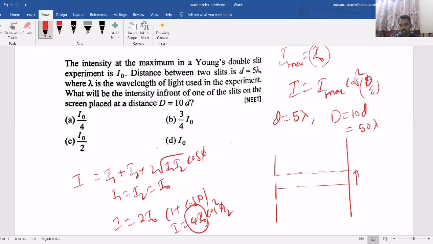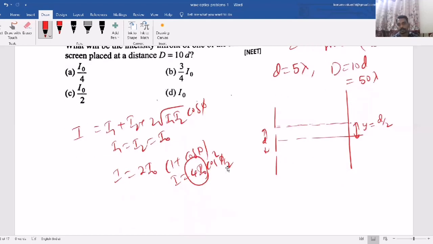That means at what distance from the central fringe it is: y equal to d by 2, because this is d. So this is the data you need to collect from the given question, but they have given indirect data.